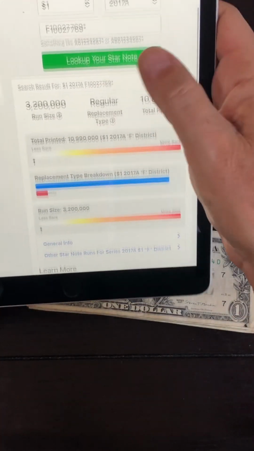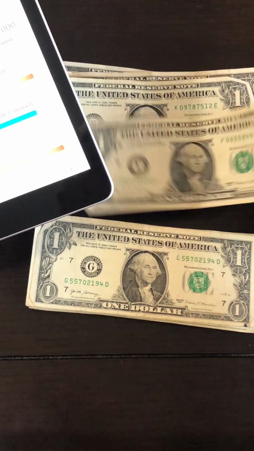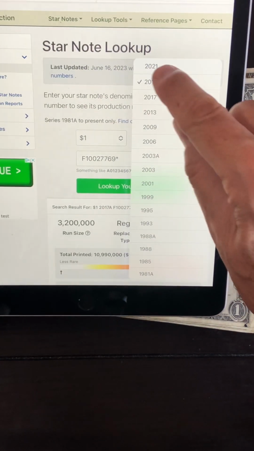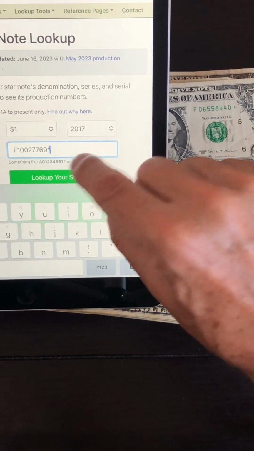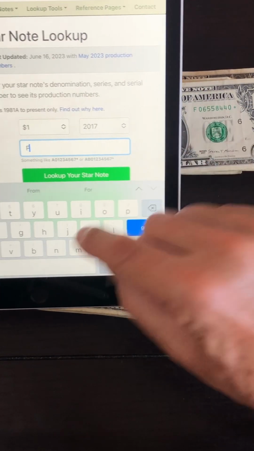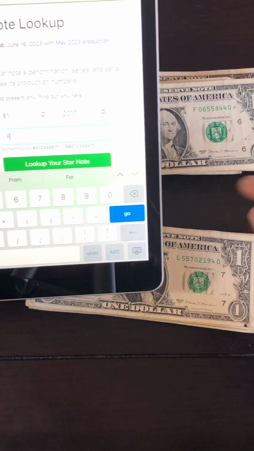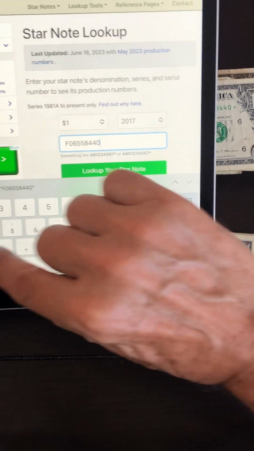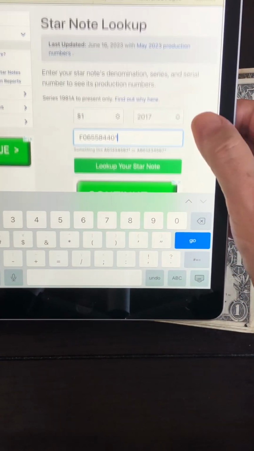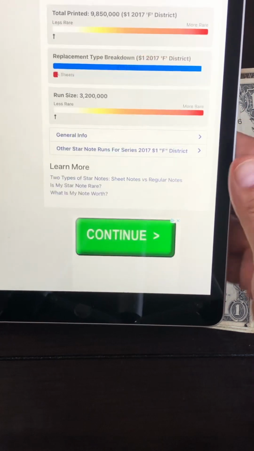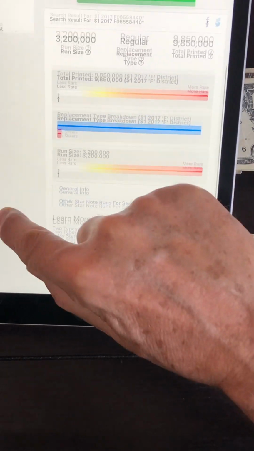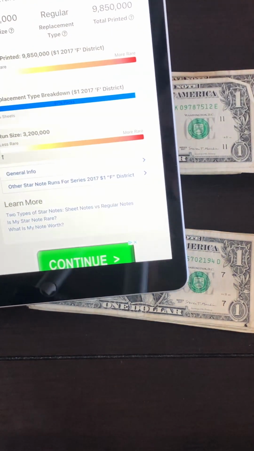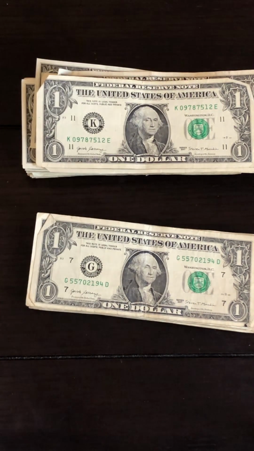All right, so this is 2017. There's no A below it. So let's go back on here. This is just 2017. This is going to be F 0655 8440 star. Look up your star note, and 3.2 million run size and 9.8 million total printed. So just another star note, maybe worth $2 or $3 to the right person.